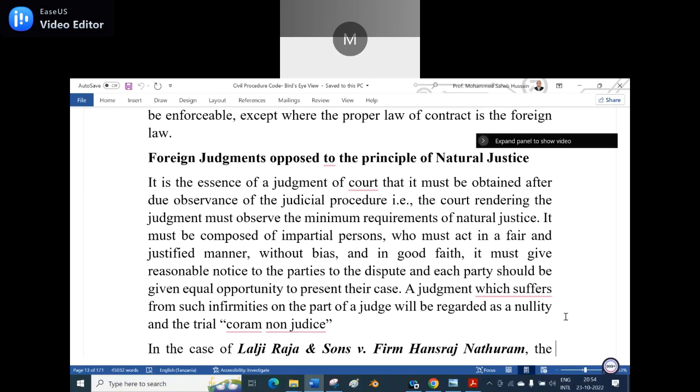Yes, sir. So a judgment which suffers from such infirmities on the part of a judge will be regarded as a nullity, and the trial is coram non judice. It means the proper procedure was not followed over there, and that would be the idea behind it. Is it clear?